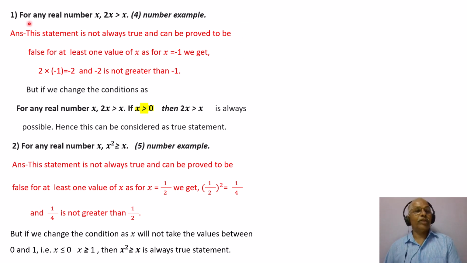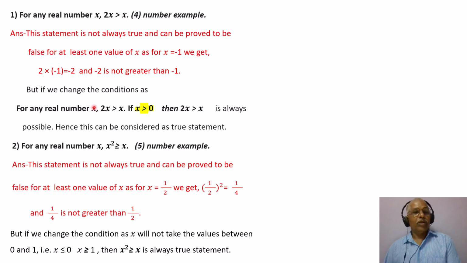First one, for any real number x, 2x is greater than x. This is fourth in the series, and I am repeating this answer. This statement is not always true and can be proved to be false for at least one value of x, that is, if x equals -1, then we get 2 into -1 is -2, and -2 is not greater than -1, so the statement fails.